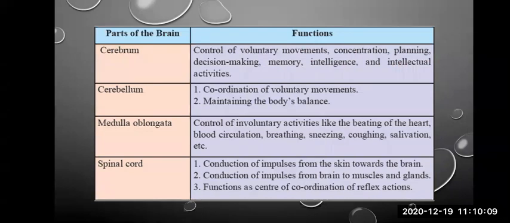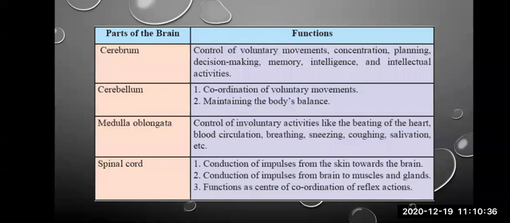The left part of the brain controls the activities of the right part of our body, whereas the right side of the brain controls the functioning of the left-hand side. Remember, it is the opposite way. Left brain controls the right part of our body, whereas right brain controls the left part of our body.